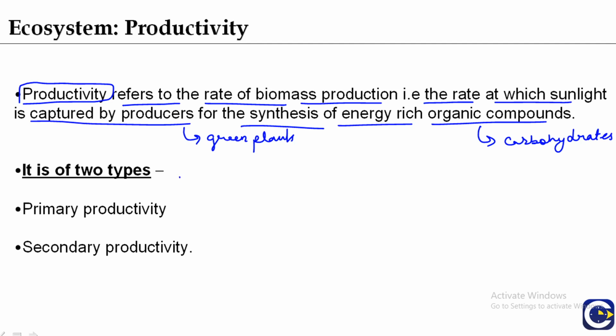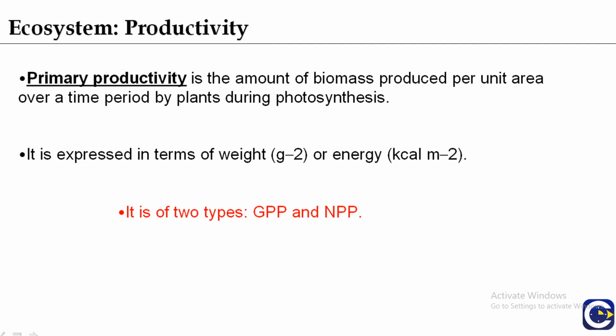It is of two types: primary productivity and secondary productivity. Primary productivity is the amount of biomass produced per unit area over a time period by plants during photosynthesis.